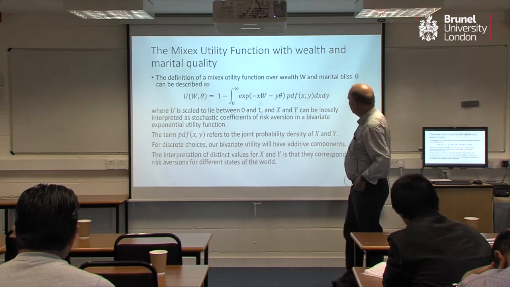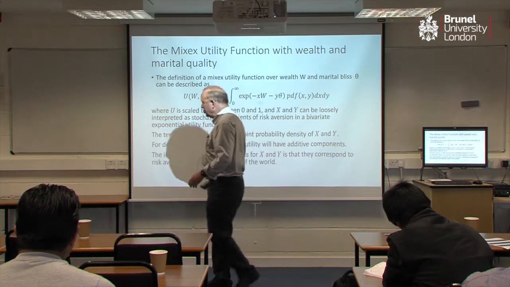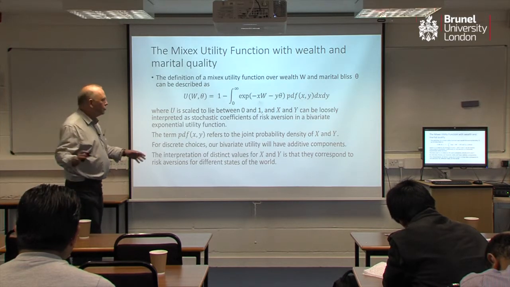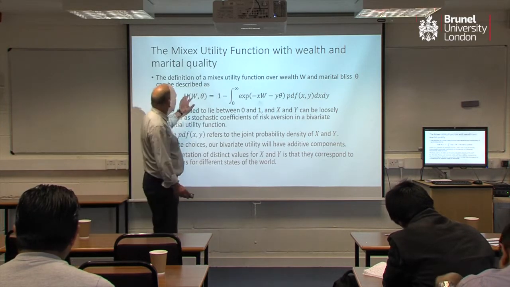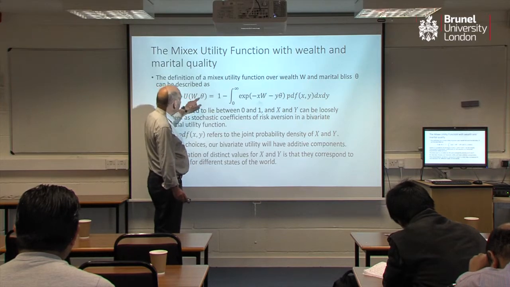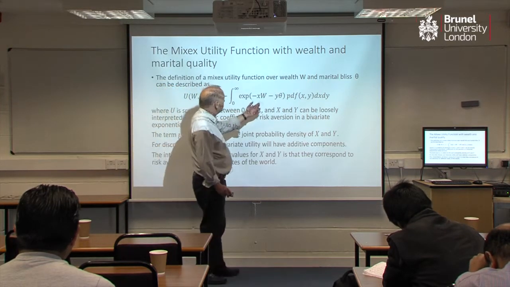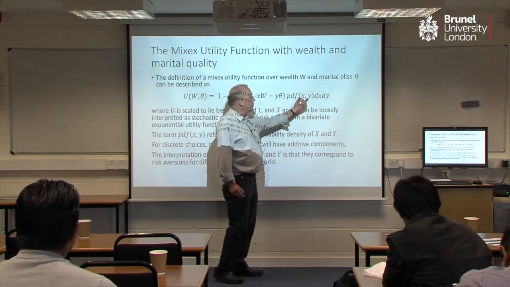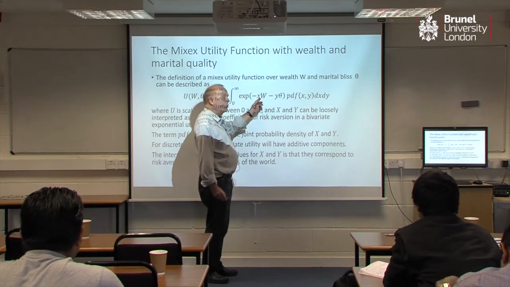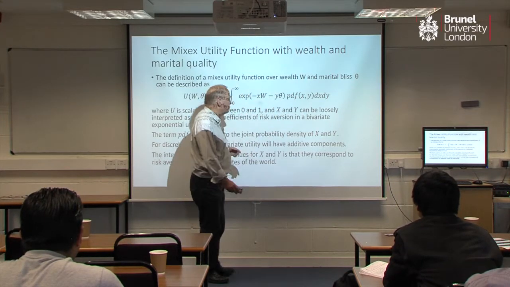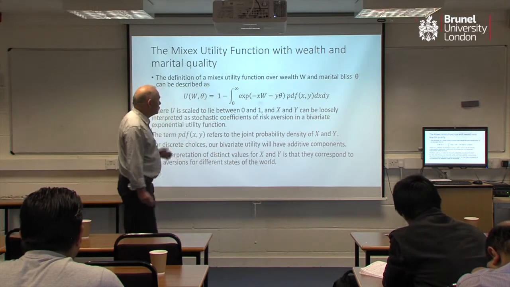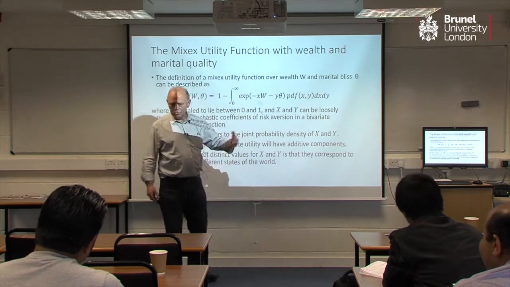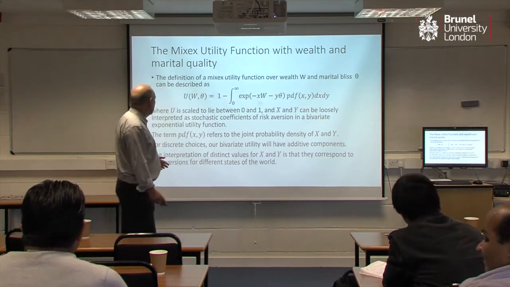So here's mixed-sex utility. It's very beautiful. Now, for those of you who like moment generating functions and cumulant generating functions, welcome, because notice the format. The utility of wealth and marital happiness is essentially a joint moment generating function taken over the distribution of your stochastic risk aversion for wealth and your stochastic risk aversion for marital happiness. And therefore, whatever we know about moment generating functions, which hopefully is quite a lot, will apply to this problem.